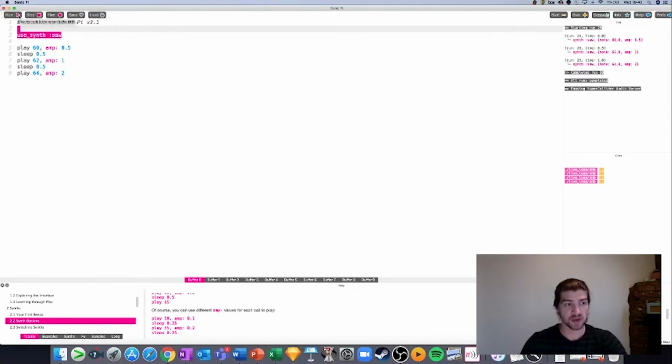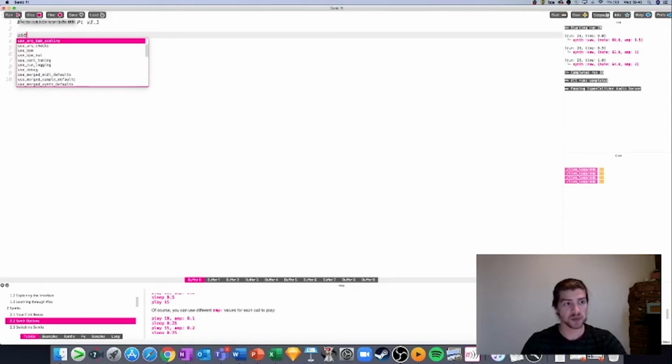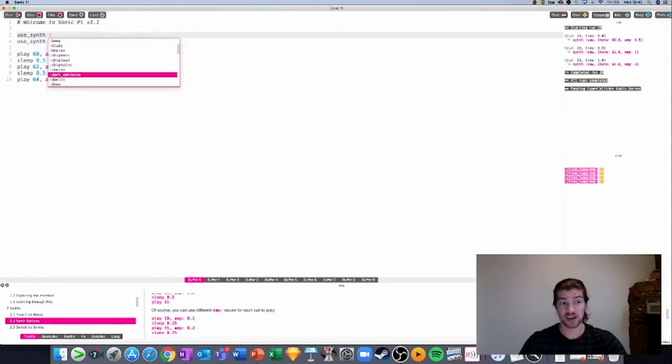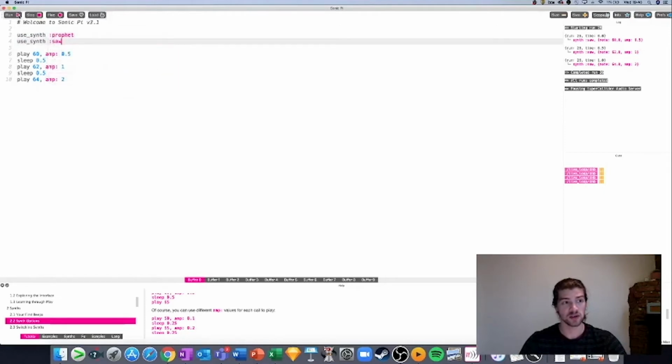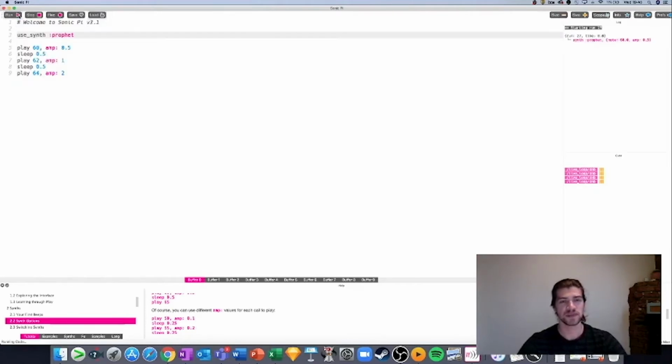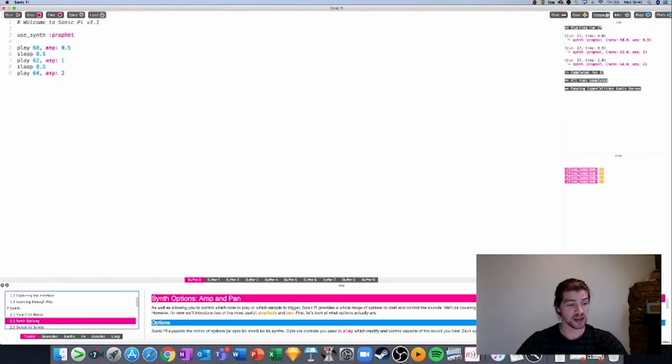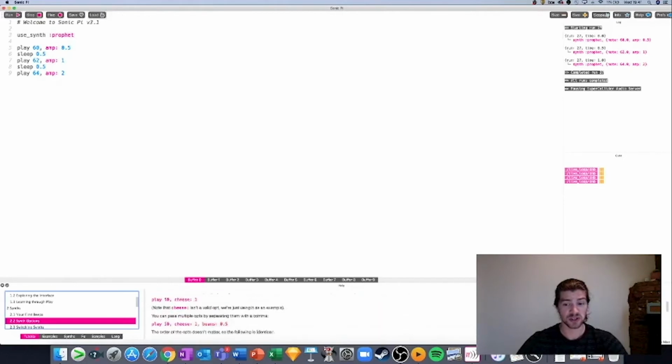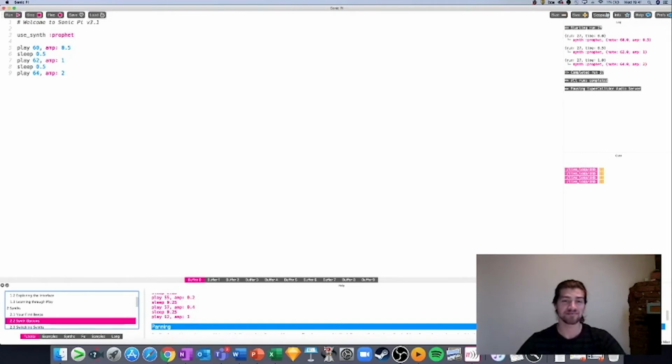However, if you don't like it, you can go back here and redo it. So if you press use_synth space colon again, and then add a new one you like, I'm going to add another one called prophet this time. And then, oops, make sure you get rid of the first one. And press run again. You see it sounds very different again. Why don't you have a play around and see what you like? If you want some ideas for different synths you can use, come down to the tutorials here. Press 2.2 Synth Options. If you scroll through here, you can see a whole bunch of different things that you can try out. Have a play.